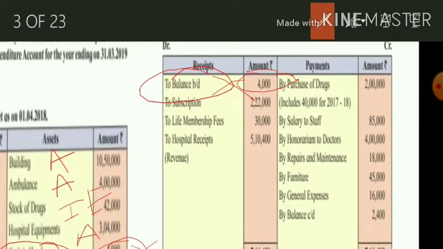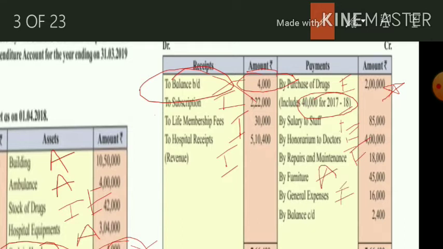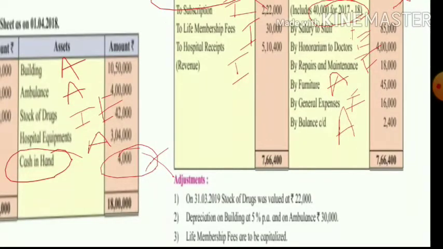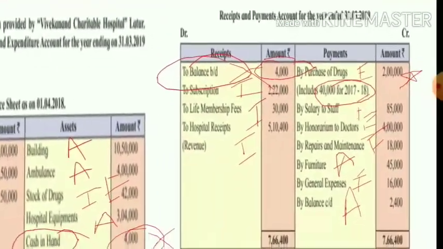Now the receipt and payment account: subscription income, life membership income, hospital receipt income, then purchase of drugs. There is a silent adjustment, so we will put a star mark over here. This is expenditure. Then salary to staff expenditure, honorarium expenditure, repairs expenditure, furniture asset and general expenses expenditure, balance carried down. This is also an asset. Now stock of drugs value 22,000, depreciation on building and ambulance, and life membership fees are to be capitalized. One by one we will see the effect of these adjustments.